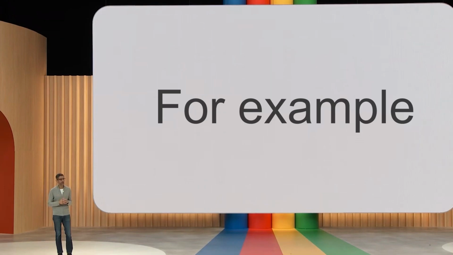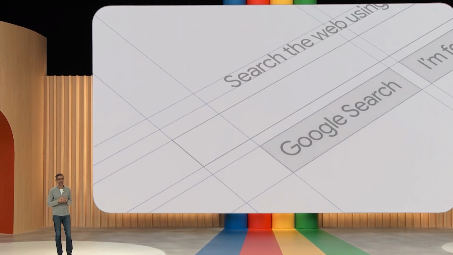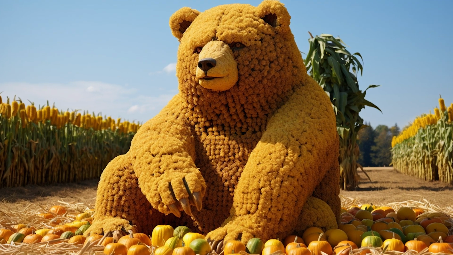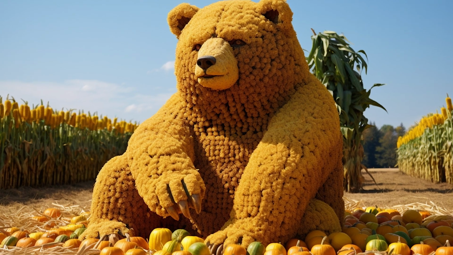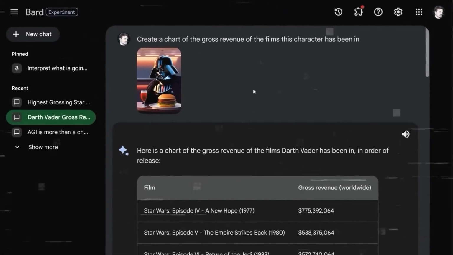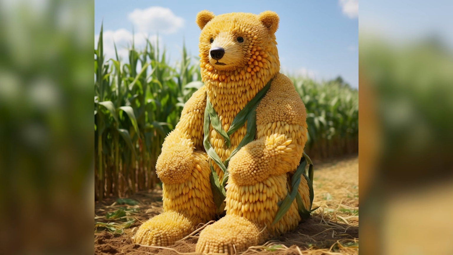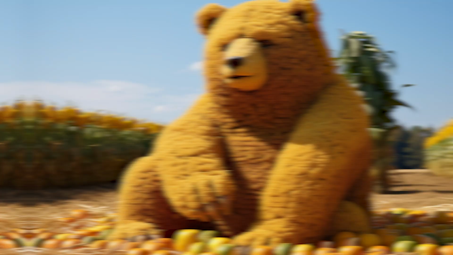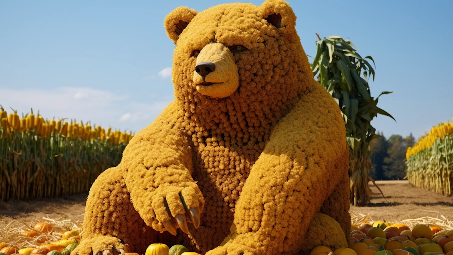For example, if you desire to create an image portraying a colossal bear, ingeniously crafted from corn, residing on a farm, you only need to input these specifics into the search bar. The image generated is a testament to the AI's adept grasp of the prompt, materializing a vivid and realistic corn-composed bear, perfectly situated in a quintessential farm environment.